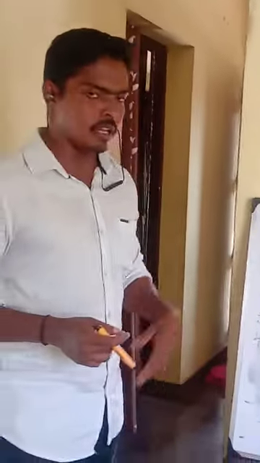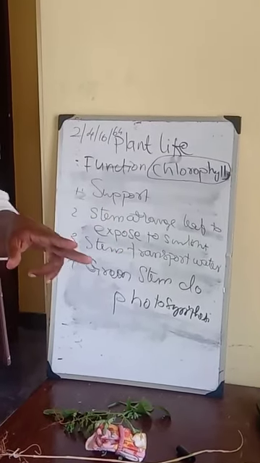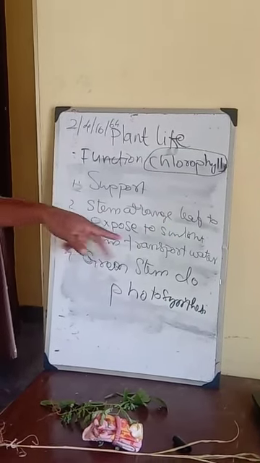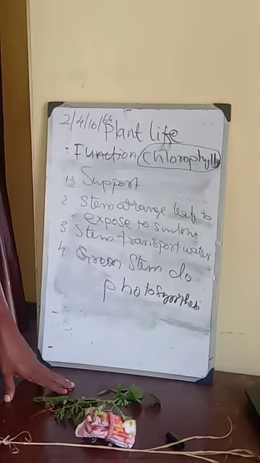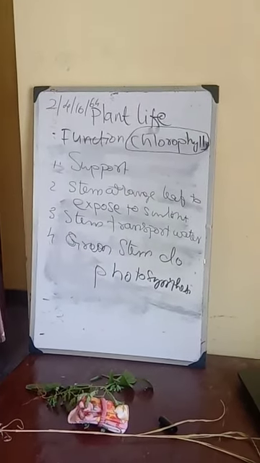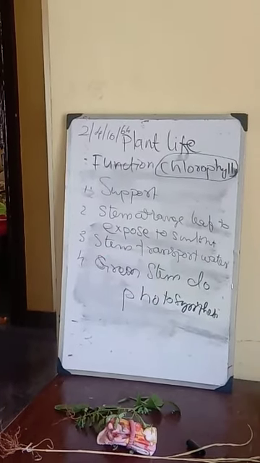So I will revise it once again. Functions of the stem. The first point is it gives support to the plant. It makes the plant stay in an upright position. Then the leaves are arranged in such a way that they are exposed to the sunlight to do photosynthesis. Then the stem transports water and minerals from the root to all parts of the plant. Then the green stem also does photosynthesis. Okay, so these are the main functions of the stem. I think you are clear about it. If you have any doubt, you can ask me when I come on Zoom.